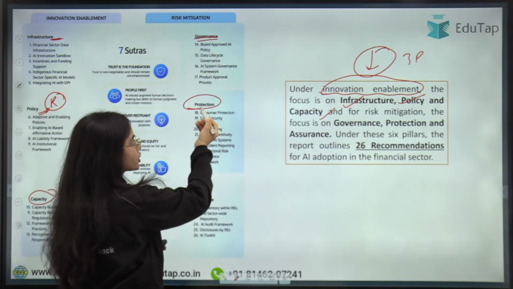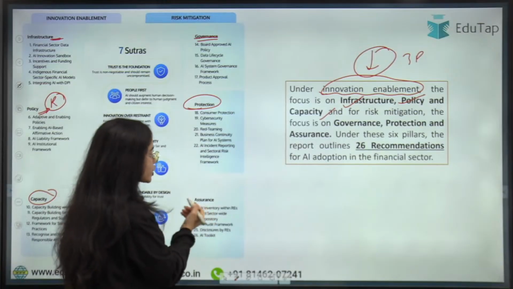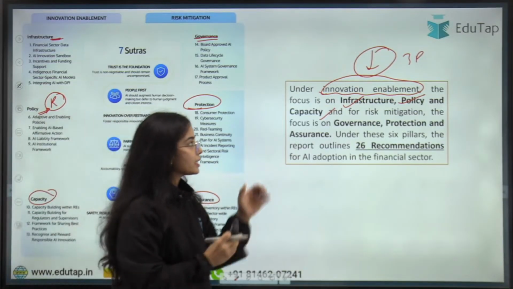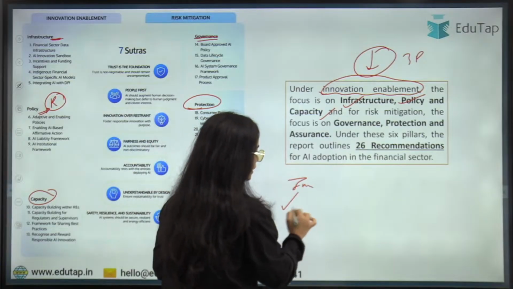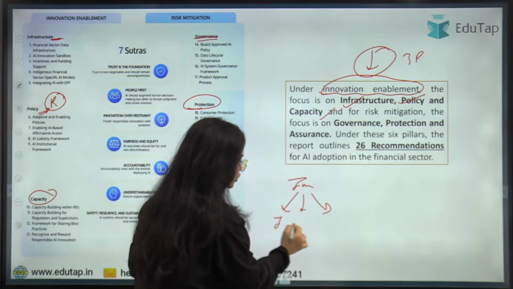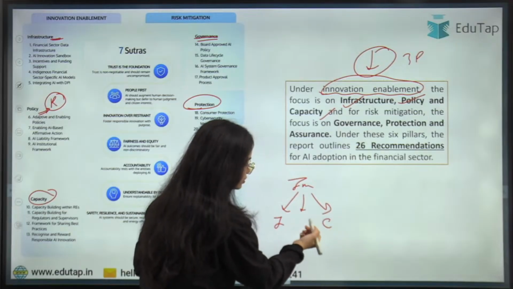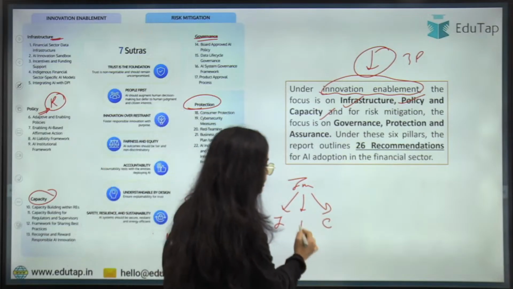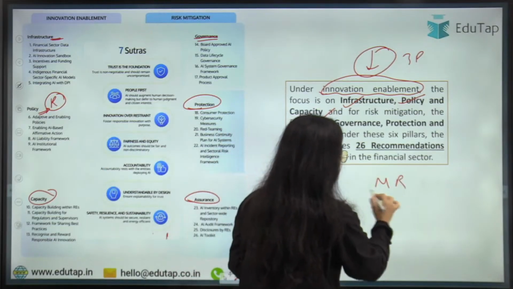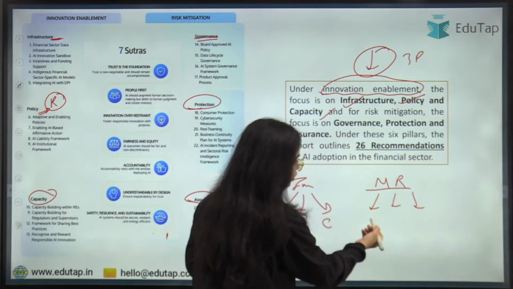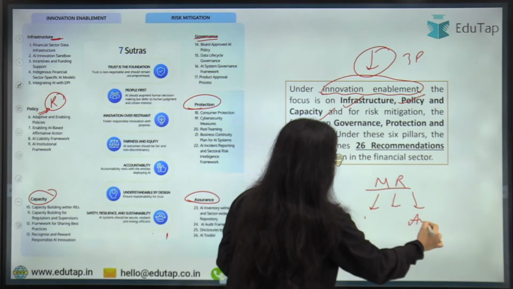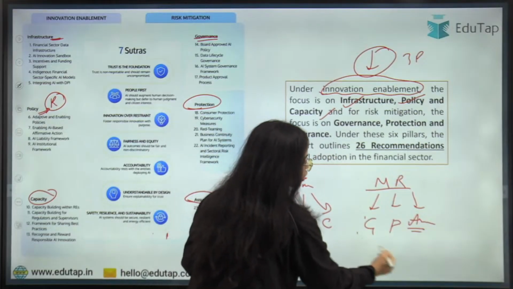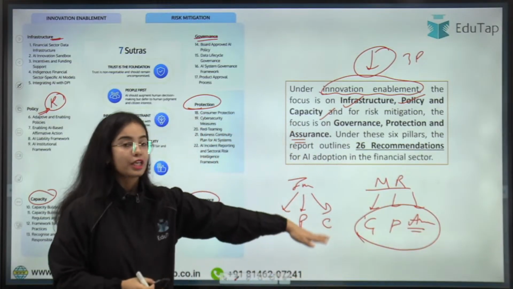There should be protection provided to the customers, as well as there should be assurance, that is the audits should happen and such. So under the innovation, there are 3 pillars, that is infrastructure, capacity and the policy. Under the mitigation of risk, there are 3 pillars again, that is assurance, governance and protection.